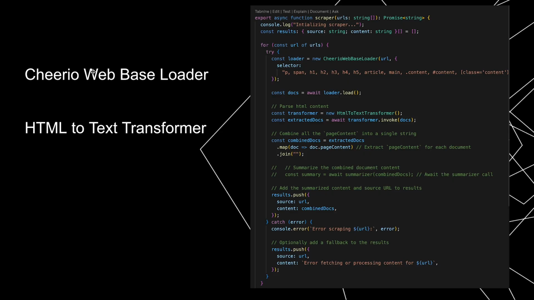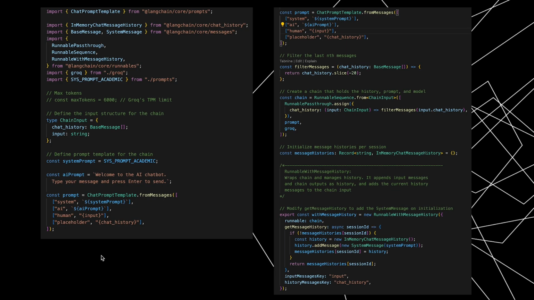Cheerio web-based loader visits the URL and selects contents from these HTML tags, converting it to regular text using the HTML-to-text transformer. We feed those extracted contents to a sequence of events, or chaining. This is very intrinsic to LangChain, where the output feeds into the input of the next steps. We start with a prompt, invoke a runnable sequence, and pass in the prompts, the model, and the chat history. Behind the scenes, the input is added to the chat history to be processed by our model, which is Groq for this app.